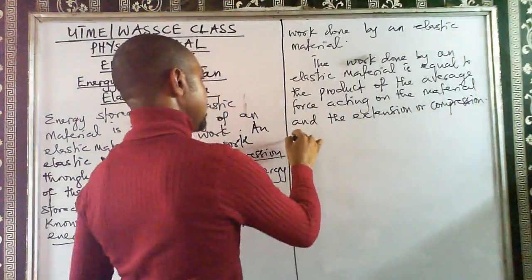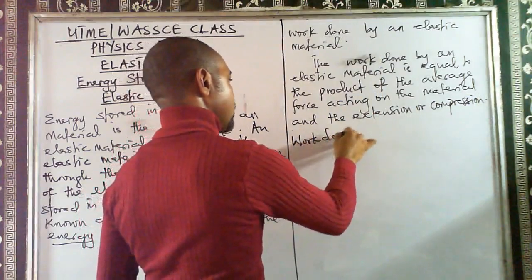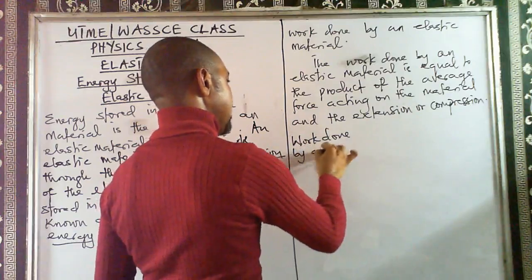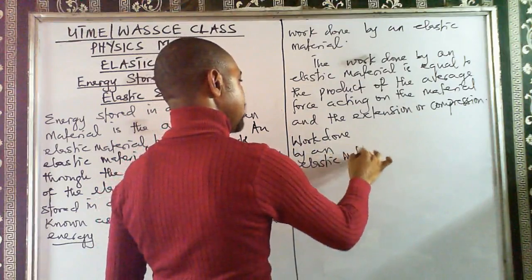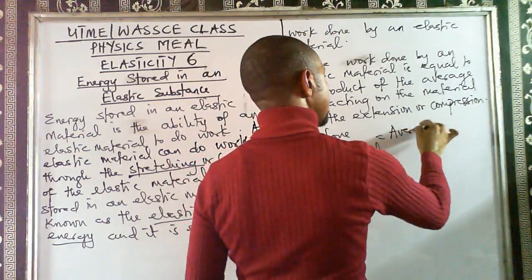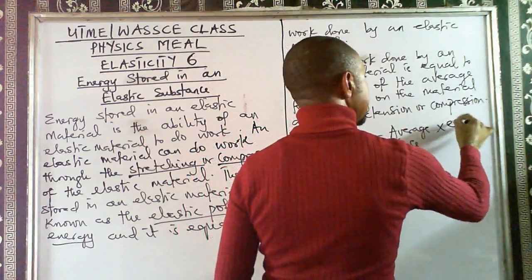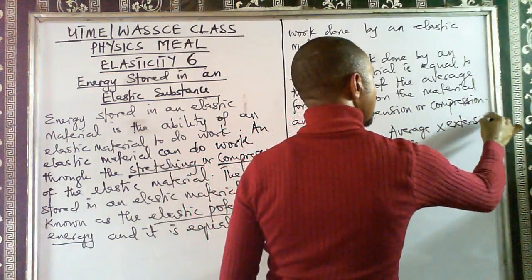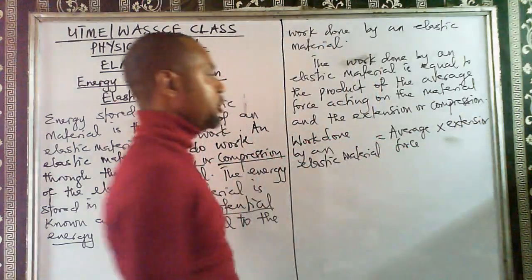So we can say that work done by an elastic material is equal to average force times extension or compression, either extension or compression.